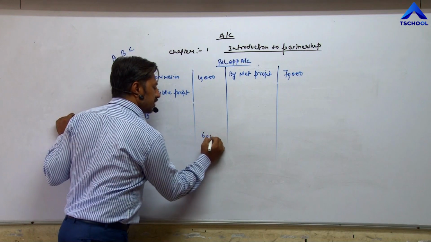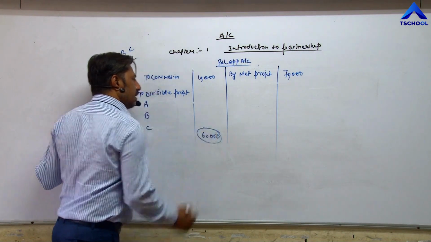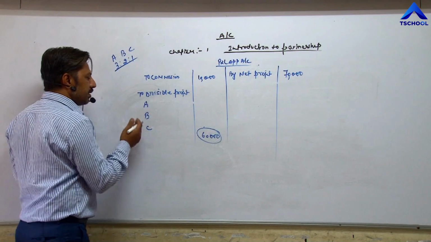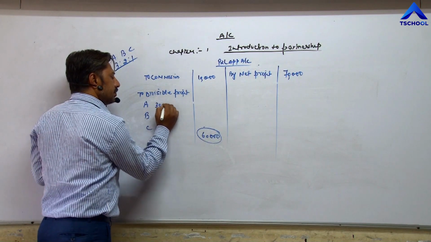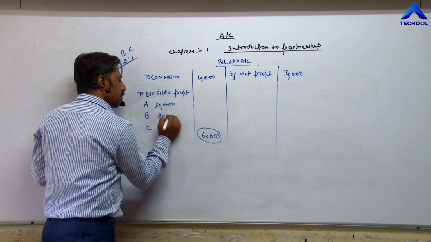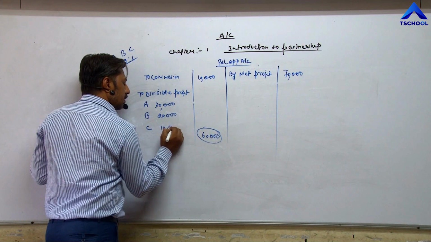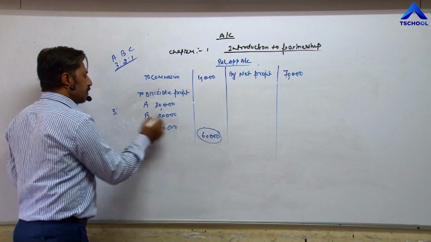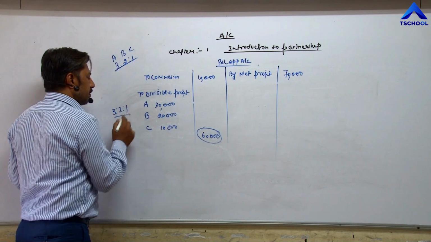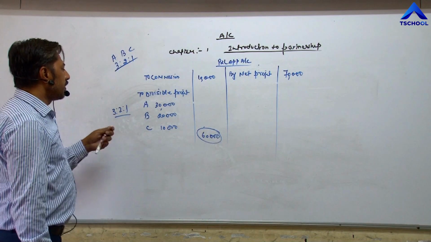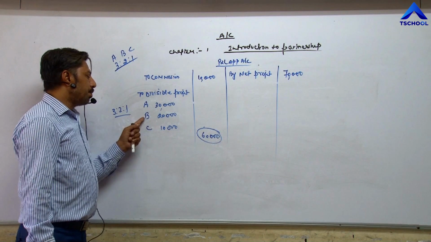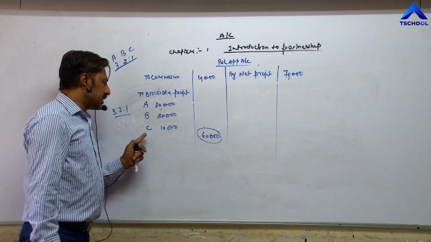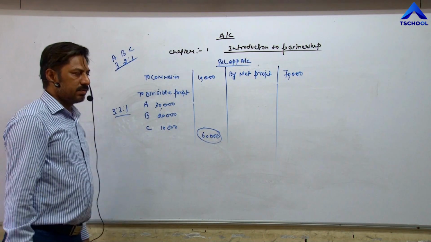It will be distributed in A, B, C as 30,000, 20,000, 10,000. So A will get 30,000, B will get 20,000, C will get 10,000.